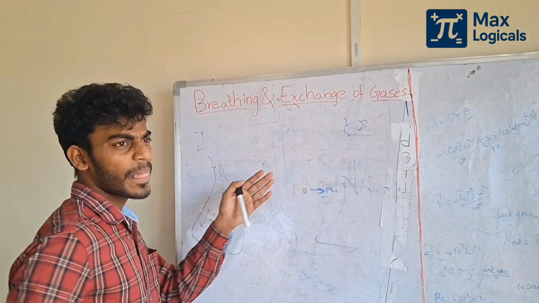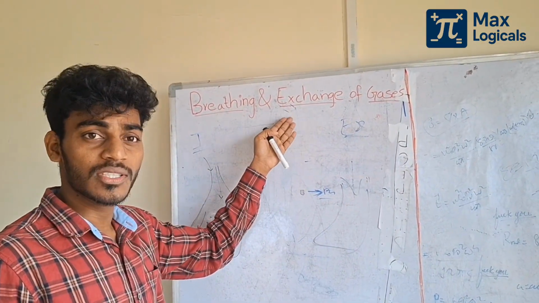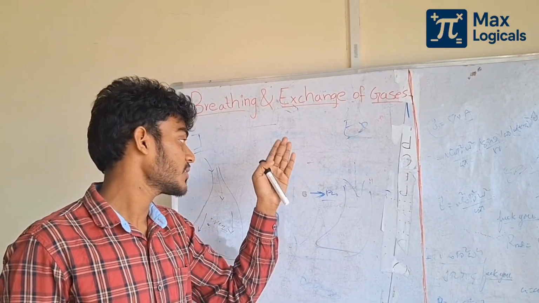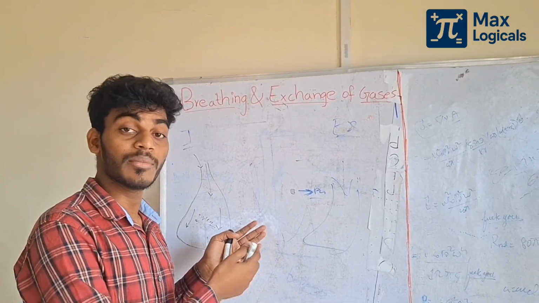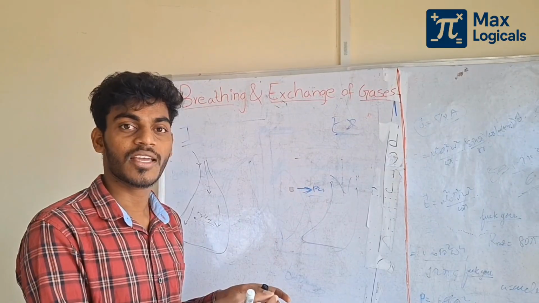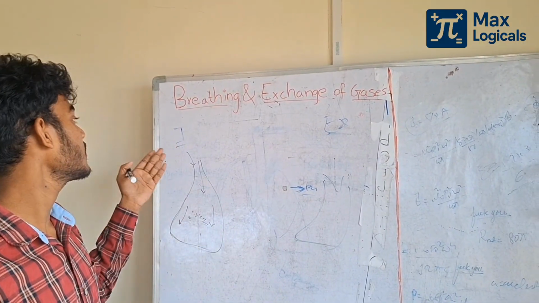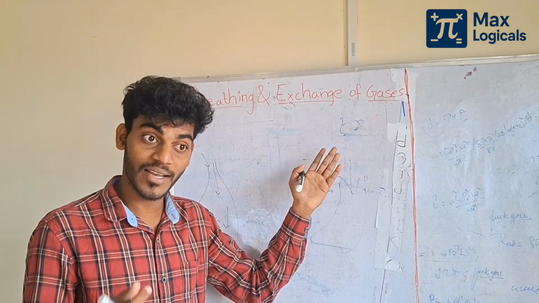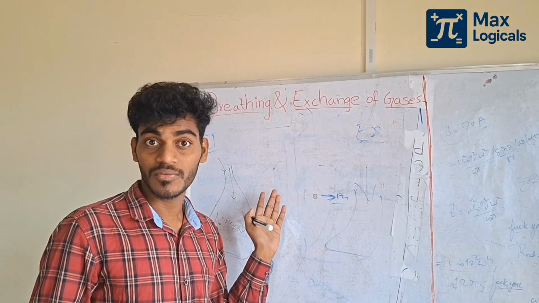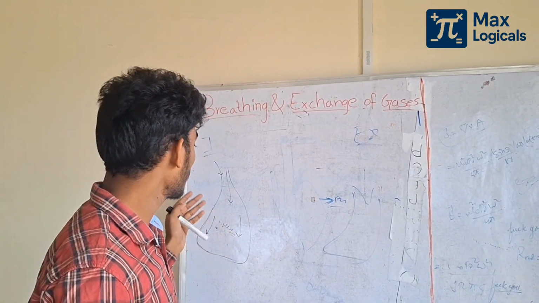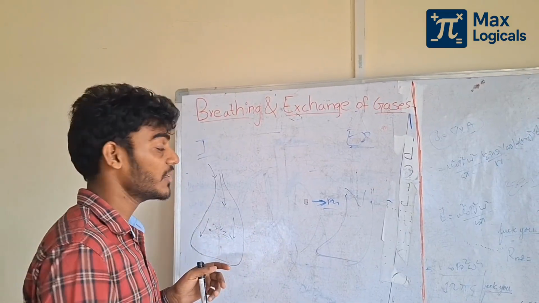What is it? Nostrils, nostril chamber, pharynx, larynx, trachea, primary bronchi, tertiary bronchus, until the terminal bronchiole. After that, alveolar sac and alveoli. After that, we discussed the inspiration and expiration mechanism. Inspiration is active and expiration is passive, because of the muscle contraction of the intercostal and external costal muscles in the ribs.